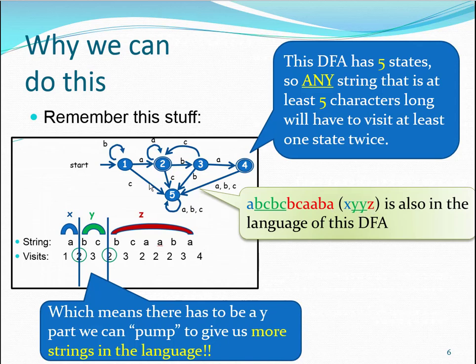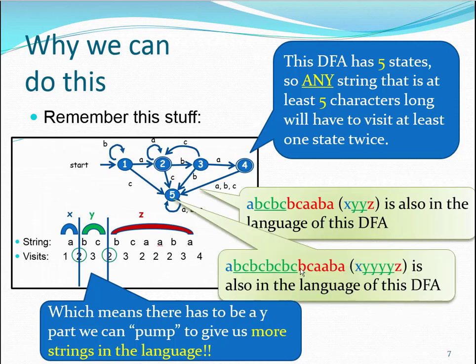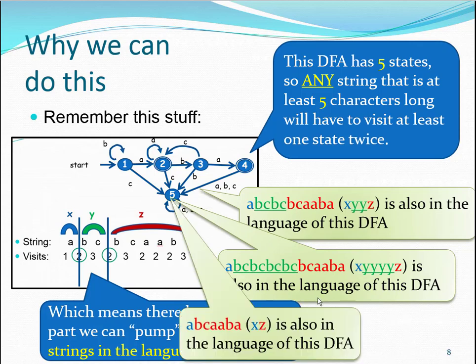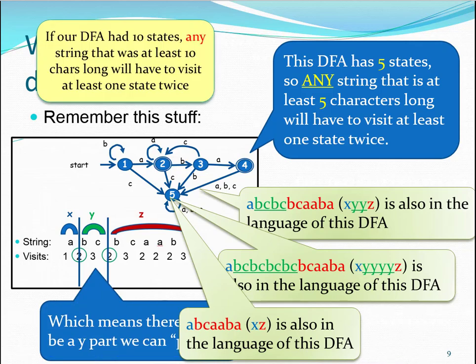And that's got to be in the language because when we got to this 2, we could do it again. And for example, if we take 4 copies of the Y, that's also going to be in the language of our DFA. And if we get rid of the Y altogether, we can also find a string that's in the language of the DFA. All we need to do is start with a string that's in the language that is longer than the number of states, and we can do this whole magic pumping thing.